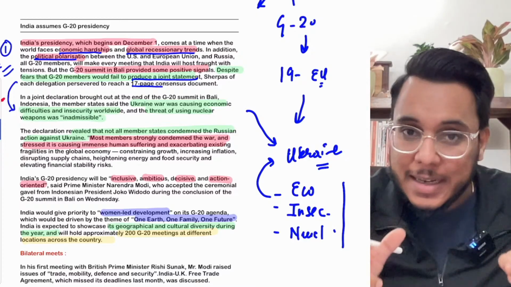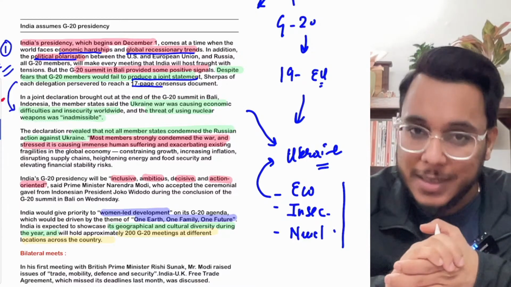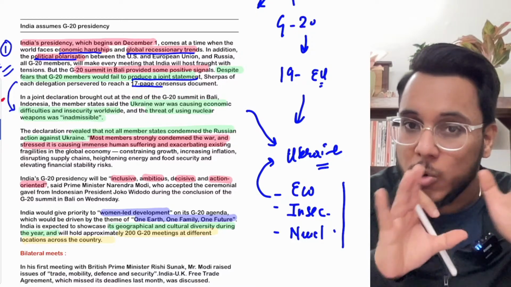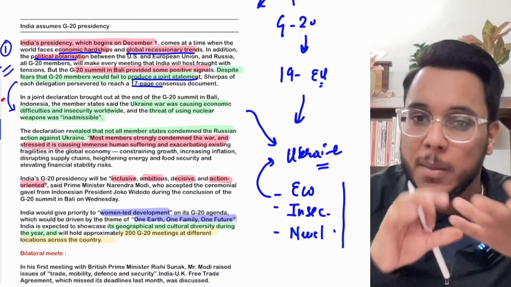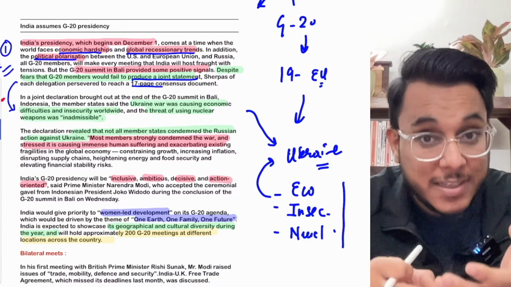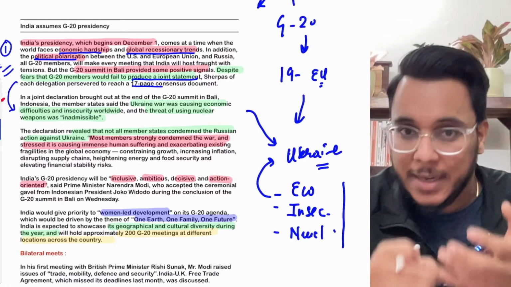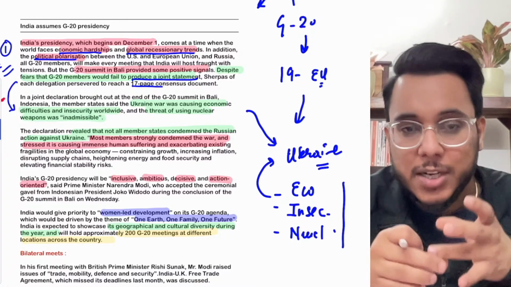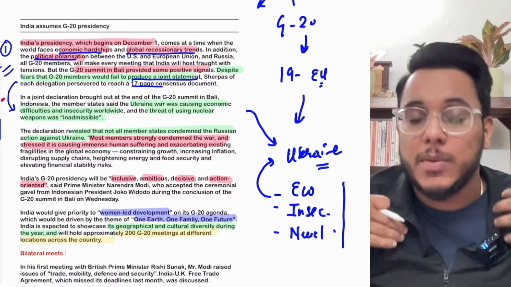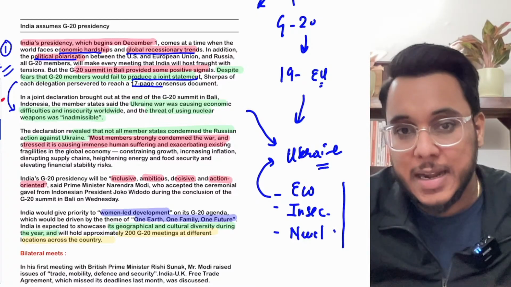But what India did, now you see this. India is an important member, going to be the president next year, and India has good relations with Russia. Why? Because first of all, we are importing the S-400 Triumph defense system from Russia. Second thing, as I told you yesterday, Russia has today become the biggest exporter of oil to India.